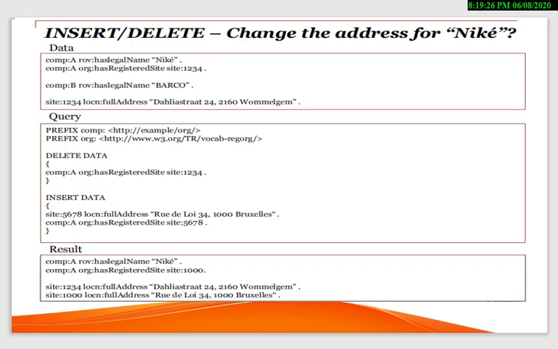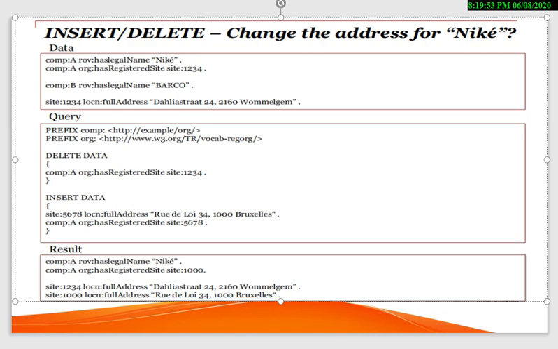Insert or delete, we can apply both functions at the same time, like change the address for Nike. That means we have to delete first, we have to replace the address for Nike. Whatever address was given before, we have to delete and insert a new address for Nike.